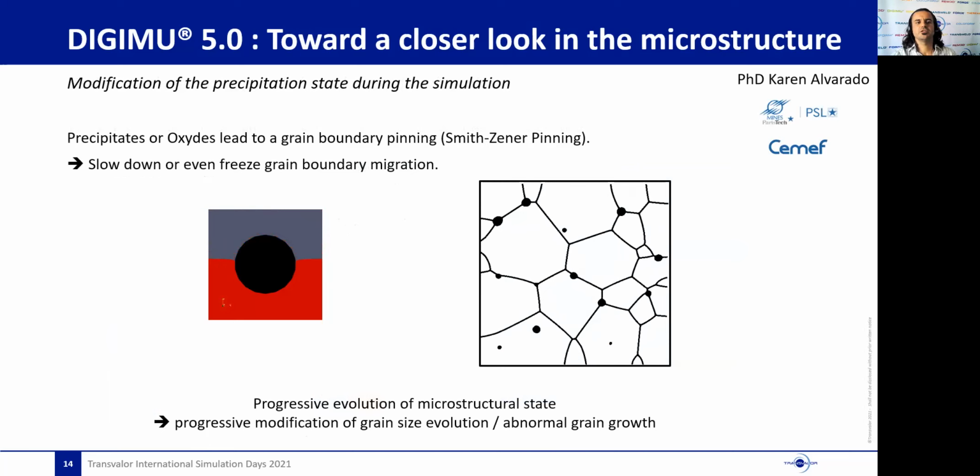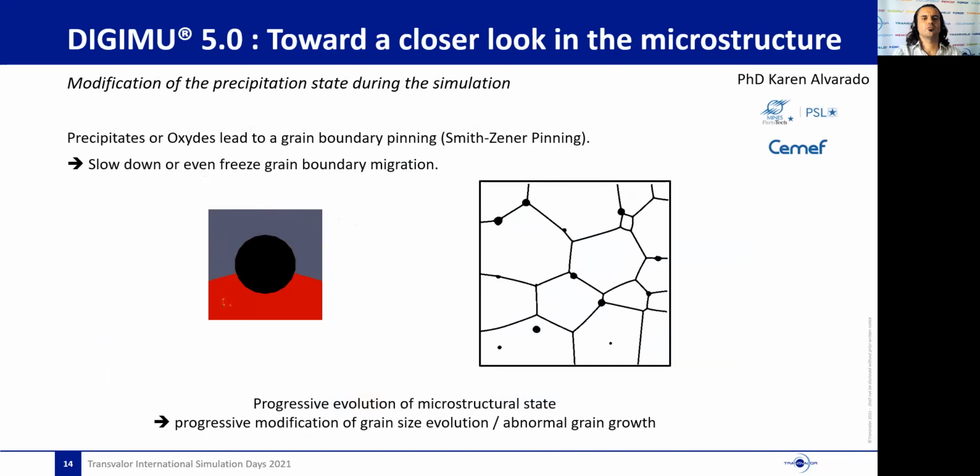The second major new feature of DigiMu5 is the modeling of precipitates and oxides. It is well known that second phase particles have a major effect on grain boundary migration by pinning the interfaces and slowing down or even stopping grain growth. This is the so-called Smith-Zener pinning effect. It is then obvious that the evolution of the precipitation state during a heat treatment or a forging process will have a major effect on grain size evolutions. It may even be the cause of abnormal grain growth.